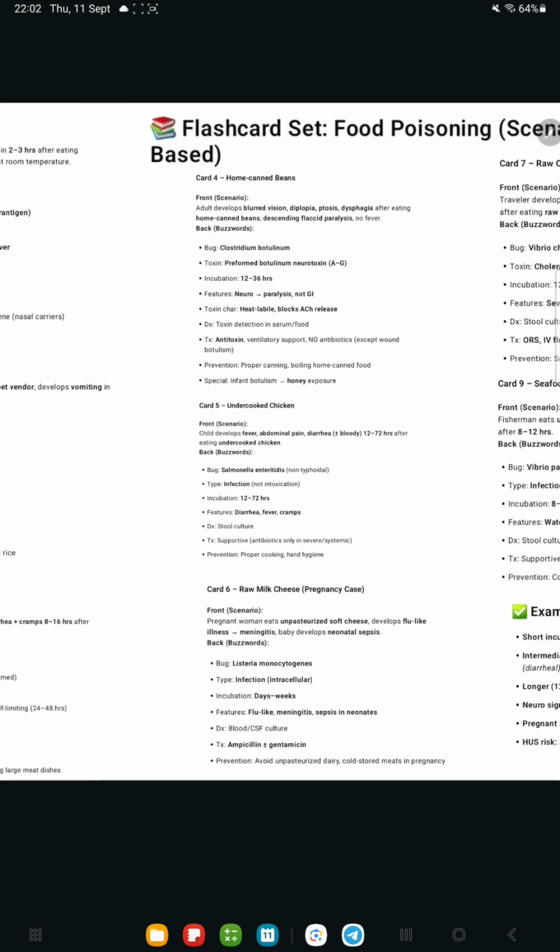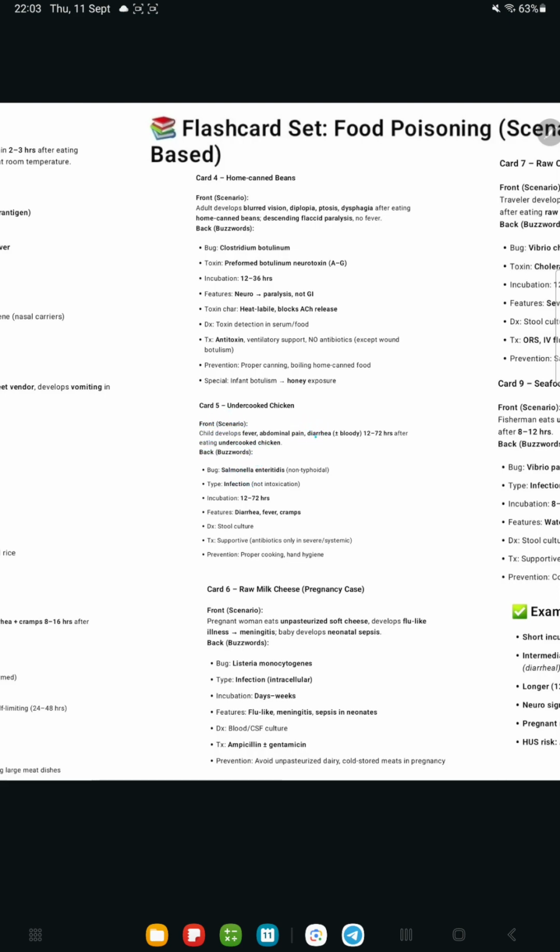Now this undercooked chicken. The case is a child develops fever, abdominal pain, diarrhea, that is bloody diarrhea, 12 to 72 hours after eating undercooked chicken. So how will we remember? The bug here is Salmonella enteritis, non-typhoidal. This is important. So how will we remember? Think of meat salan. Somebody cooked this meat salan, okay, cooked but undercooked. Undercooked meat salan. This is due to Salmonella, and that leads to infection.